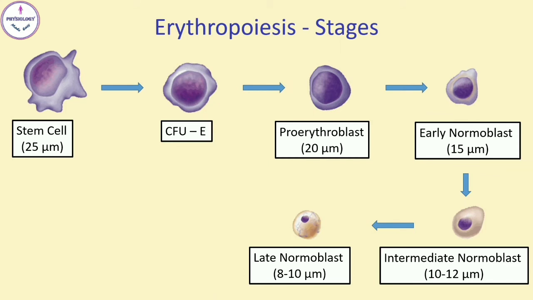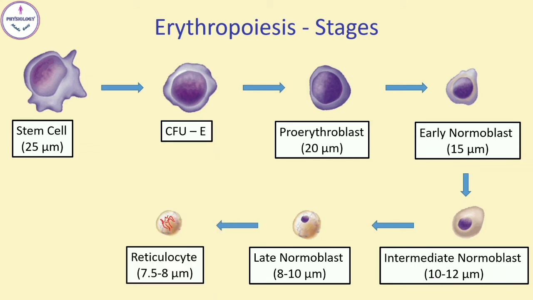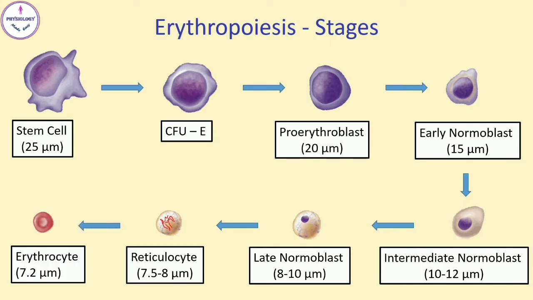After the loss of nucleus, the normoblast passes into the next stage, that is reticulocyte. It is slightly larger than mature RBC. The cytoplasm contains reticular network due to which the cell is termed as reticulocyte. In adults, reticulocyte count is about 1%. Reticulocyte matures to form erythrocyte.